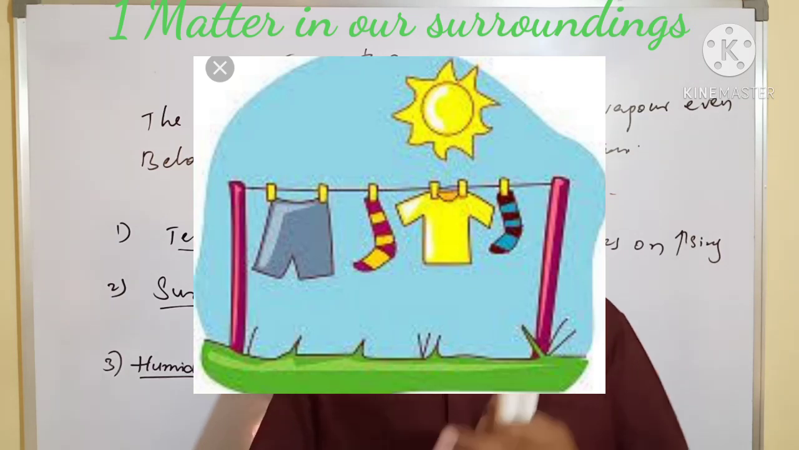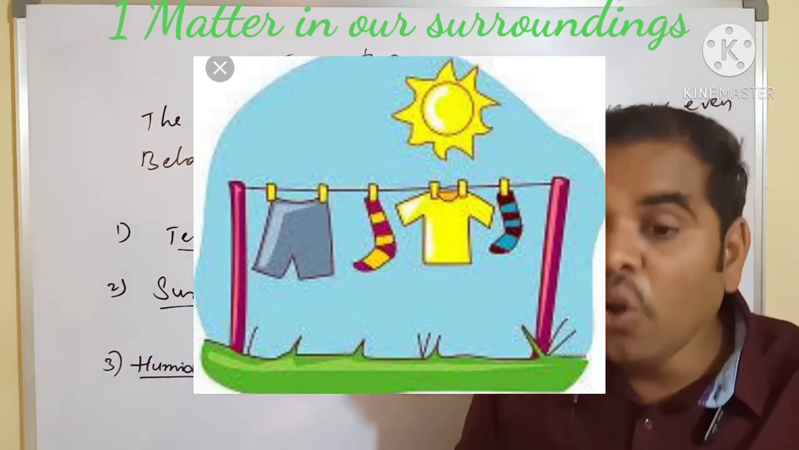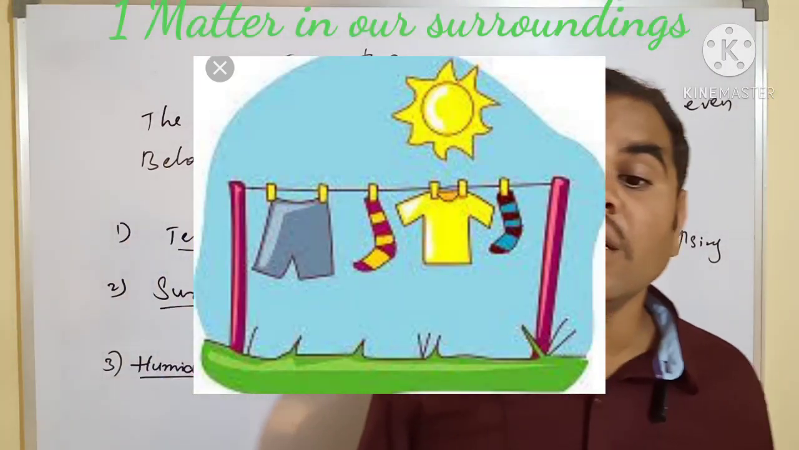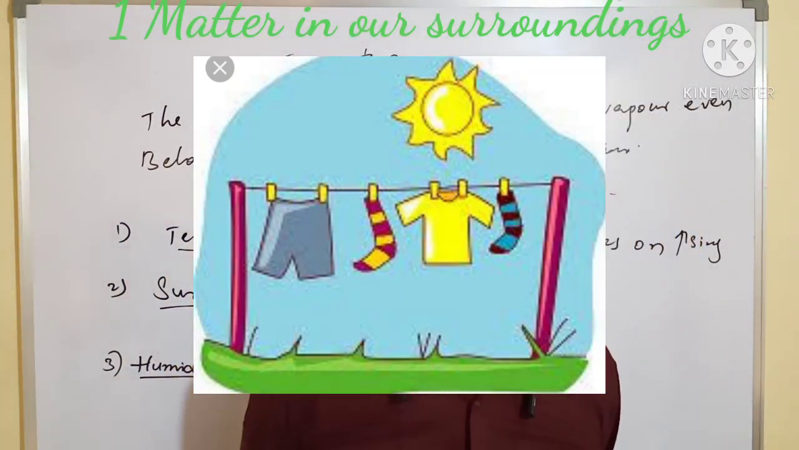See, when the humidity of air is low, the rate of evaporation is high and water evaporates more rapidly.